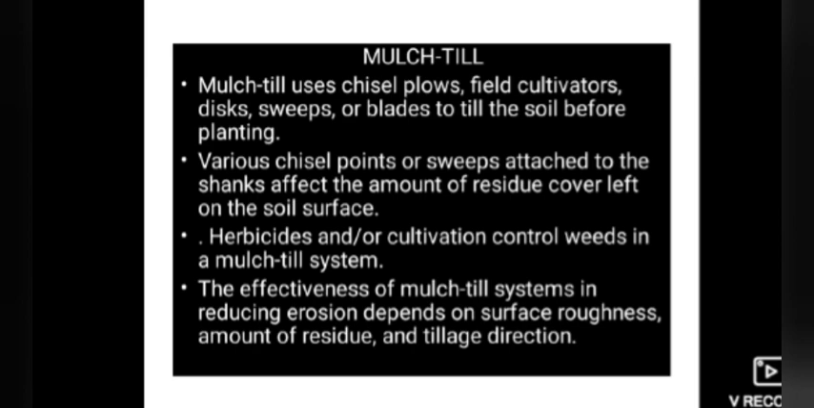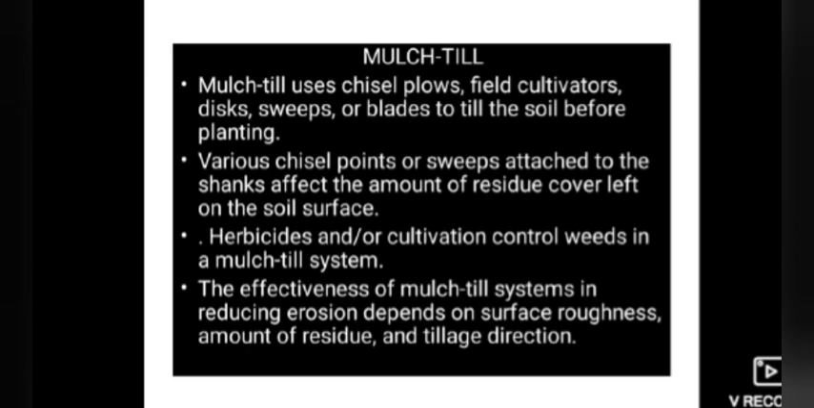A standard disc does not till as deep and leaves more residue on the surface compared to a heavy disc. We are going to leave a huge amount of residues on the soil. Herbicides and cultivation control weeds in a mulch till system. It means by hand weeding or other practices we are going to control the weeds in this mulch till system.